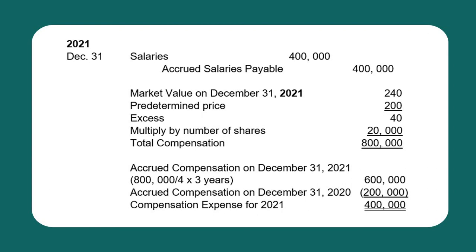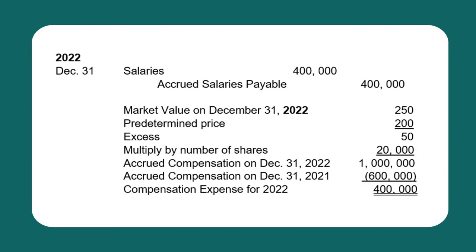To get the current compensation expense for 2021, we have to deduct the accrued compensation as of the second year, 2020, which is 200,000. Therefore, the current compensation expense for 2021 is 400,000. So to record, debit salaries expense 400,000, credit accrued salaries payable 400,000.